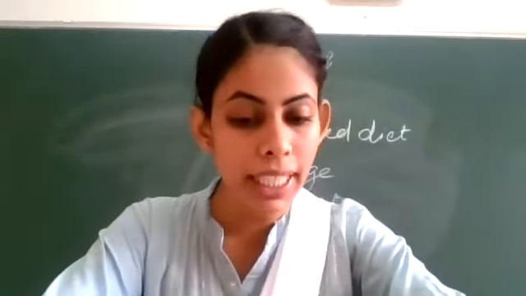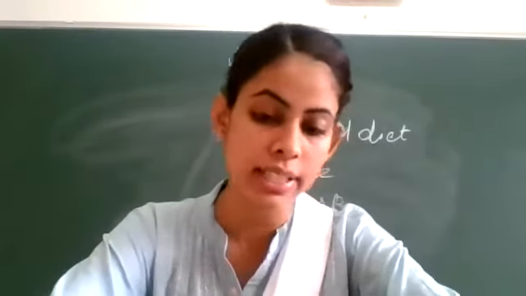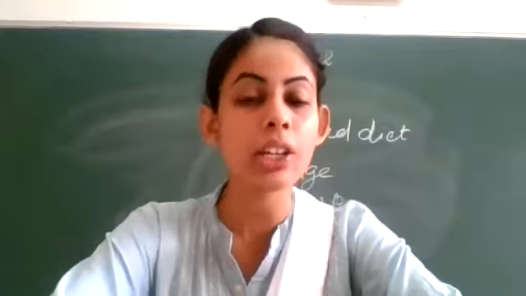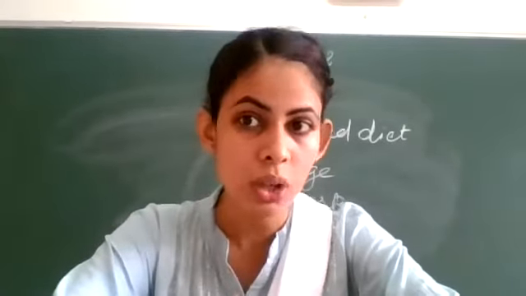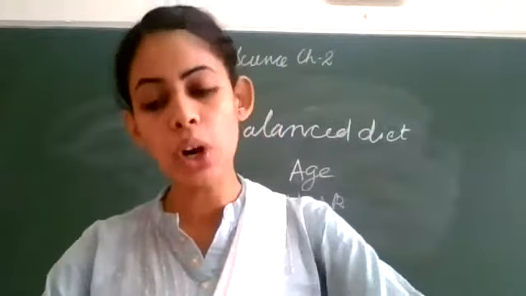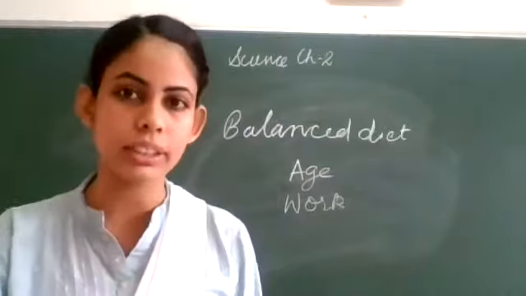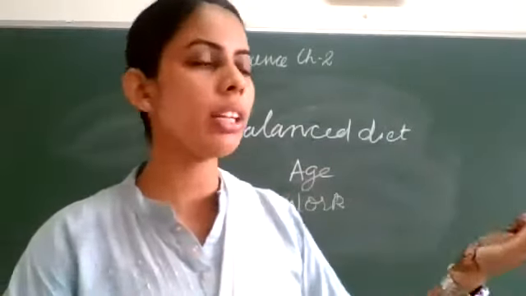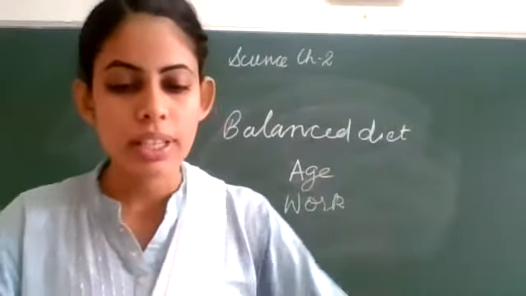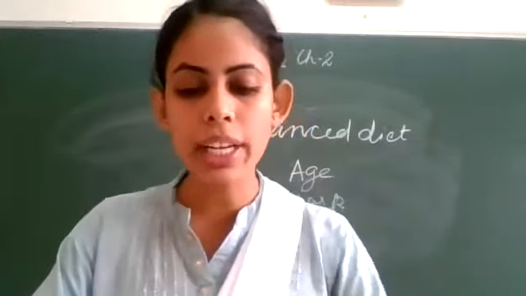For growth and maintenance of good health, our diet should have all the nutrients that our body needs in the right quantities. Not too much of one and not too little of the other. ज़्यादा भी नहीं होना चाहिए और कम भी नहीं होना चाहिए. Such a diet is called a balanced diet. Clear? You can underline it.